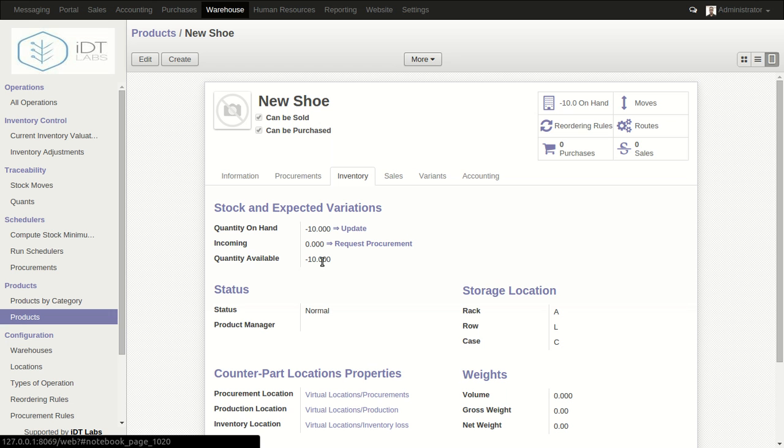Well, what the IT Labs warehouse management system does is it will actually assume that we are expecting another 10 shoes, so it will move those 20 shoes to the new location, which is the customer's location, and then it will give a negative value here to tell you that you still need to add 10 more shoes which are still pending over there at the customer's location.